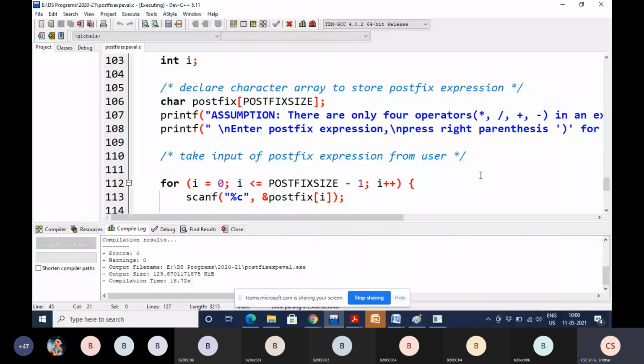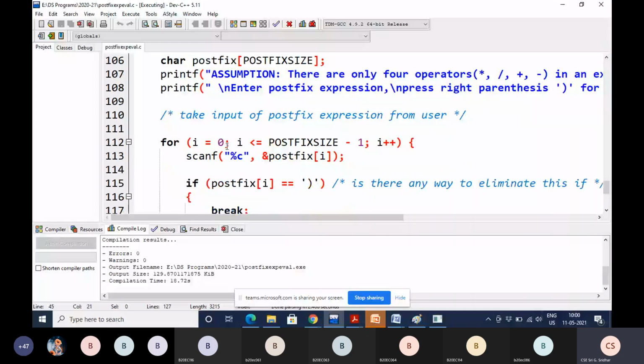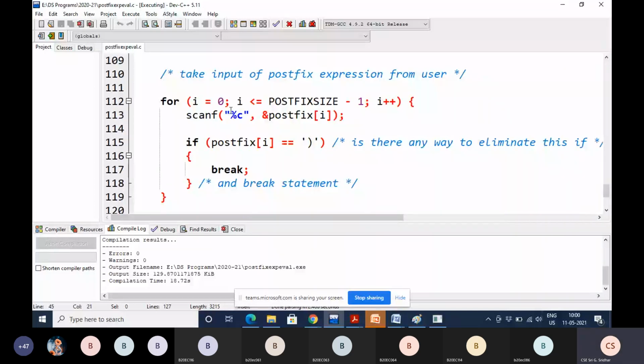Now how it is, see here. Starting from i equal to 0, i less than or equal to postfix size minus 1, and i plus plus. Now what you have to do here is scan each and every symbol, whatever you entered, that is what by using scanf we are reading into postfix.